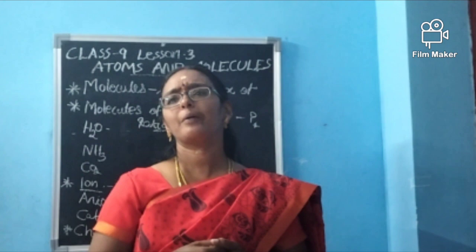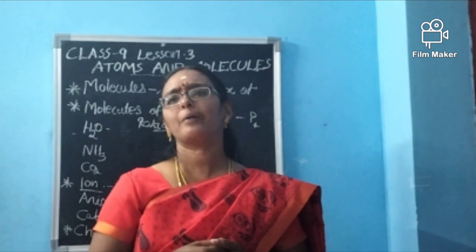Yes. Then about carbon dioxide. Carbon, what is the atomic number? 1, 2, 3, 4, 5, 6. 6 is the atomic number. So atomic mass will be what? 6 into 2, 12. It's correct. 12 is the atomic mass. Is there any carbon more than 1? No, only 1 carbon. So 12.